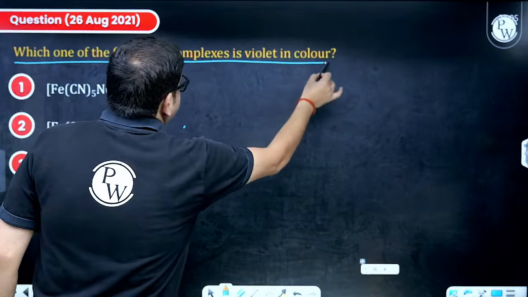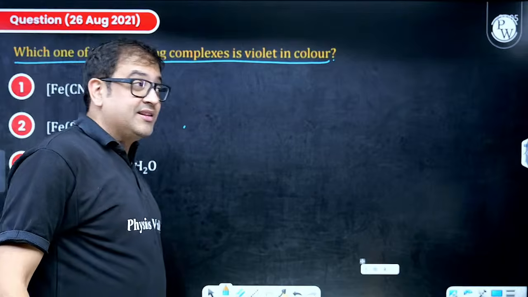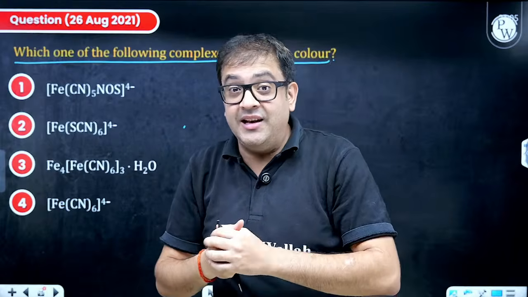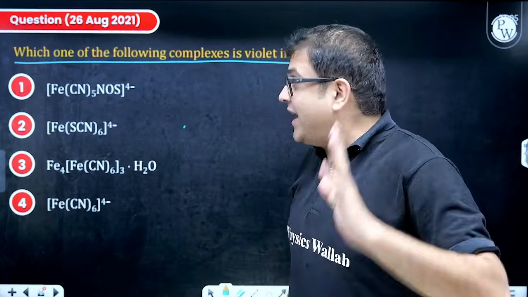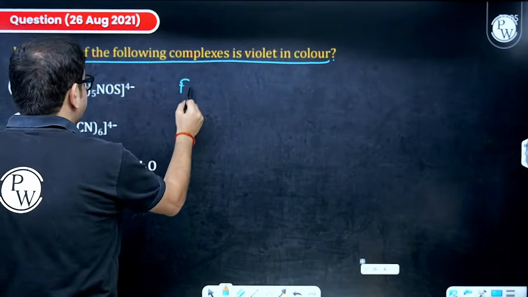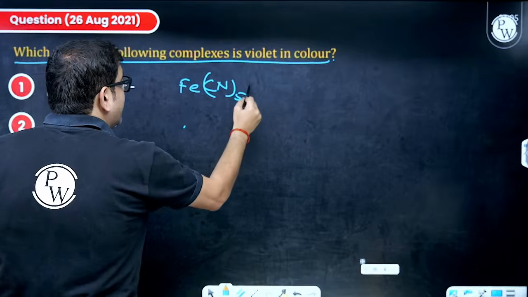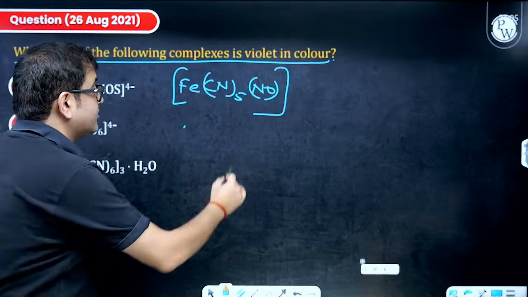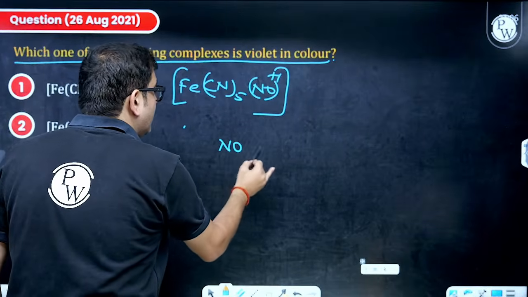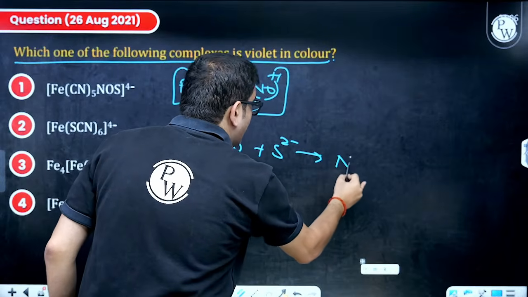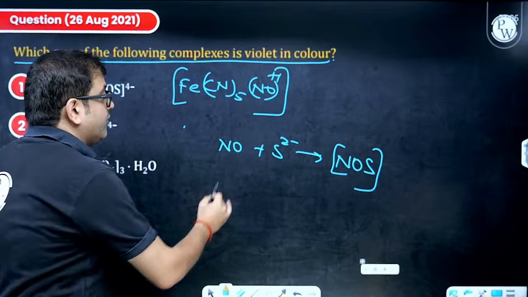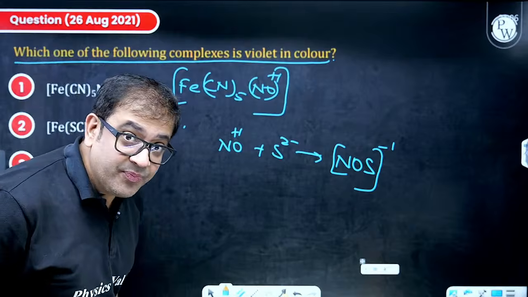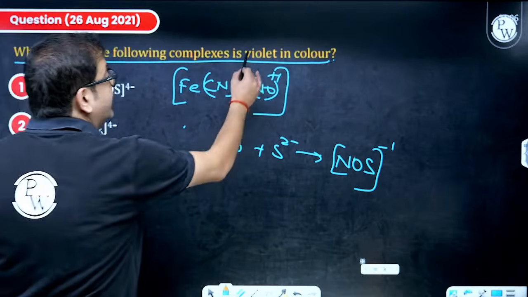Which one of the following complexes is volatile? Now beta, this is also there in GOC, the organic chemistry. Once you have the Lassaigne test, sodium nitroprusside, this is your nitroprusside group, which is [Fe(CN)5NO]. This complex, whenever it sees sulfur, the NO which is in +1 state accepts that sulfide ion and forms NOS. So this ligand was having +1 charge, but with sulfur added, it will ultimately have a -1 charge. And this makes the solution violet in color.